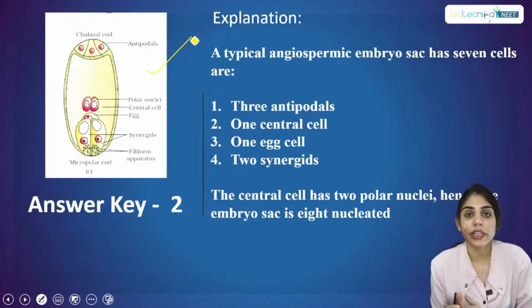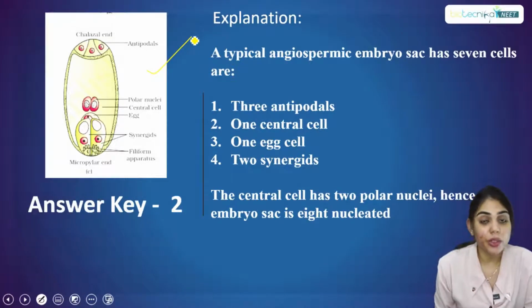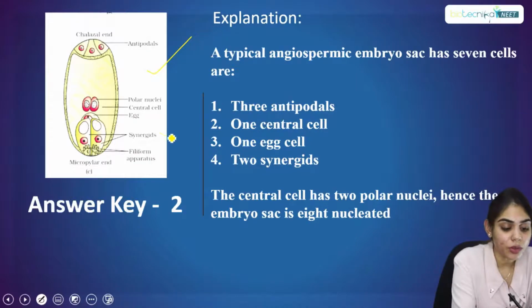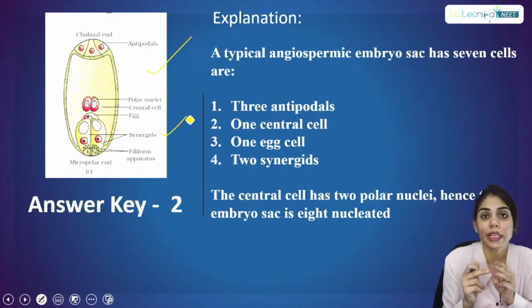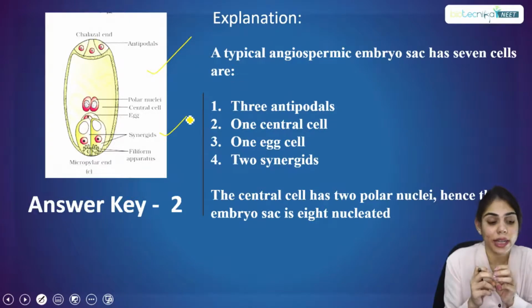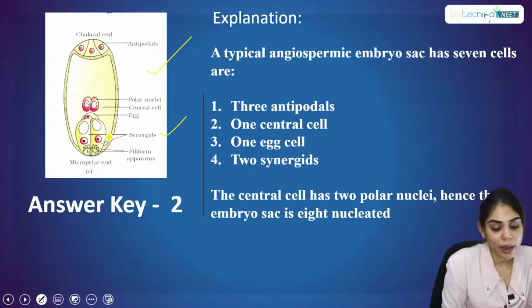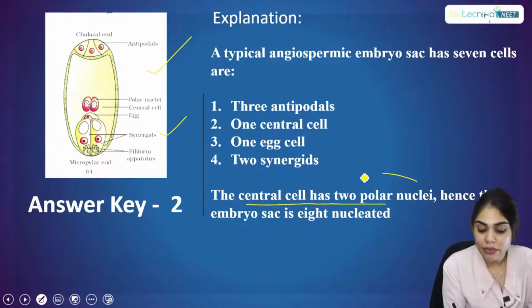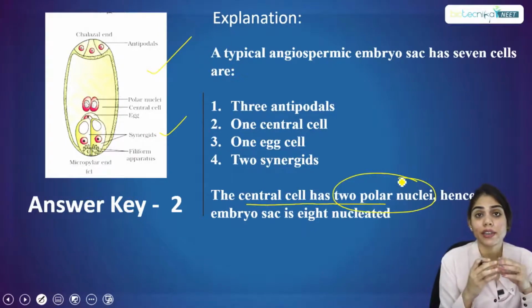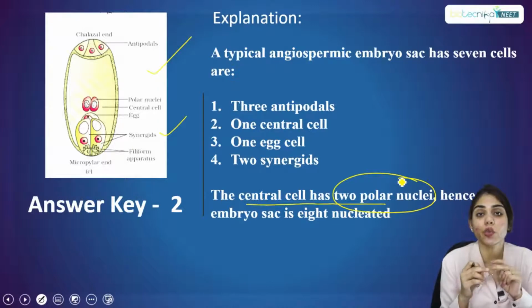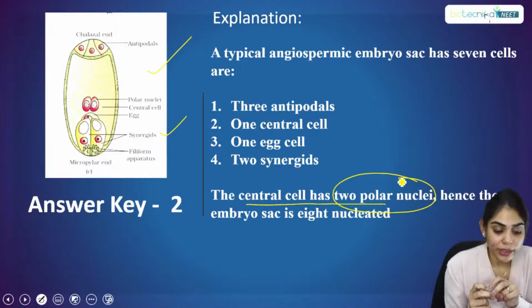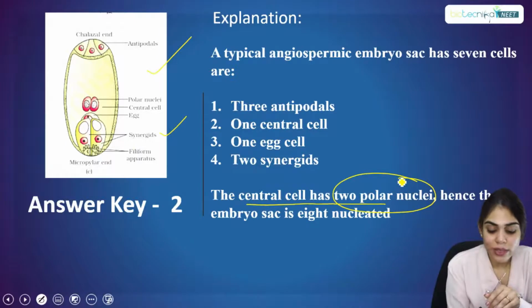You may know that the embryo sac is formed during the process of meiosis, at the time of megasporogenesis. So what happens? The embryo sac is formed. It will have 3 antipodal cells at the chalazal end and the 2 synergids towards the micropylar end. So 3 plus 2 is 5. The central cell has 2 polar nuclei, but they are associated and constitute one cell. These 2 polar nuclei together form one central cell.